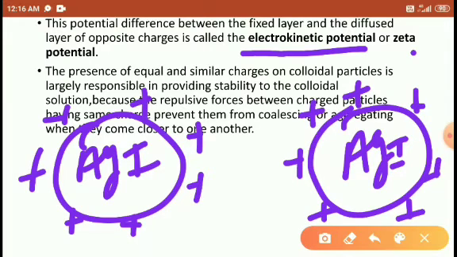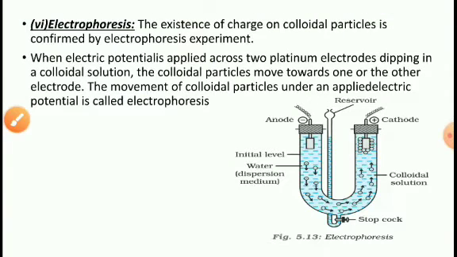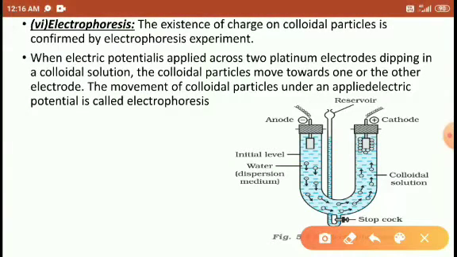This particle cannot be precipitated because the positive charges repel each other. So next is electrophoresis. The existence of charge on colloidal particles is demonstrated by the electrophoresis experiment.